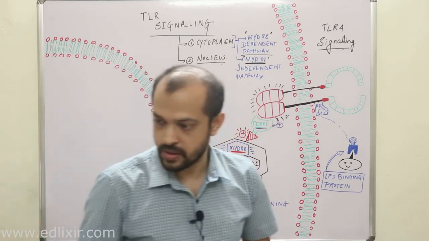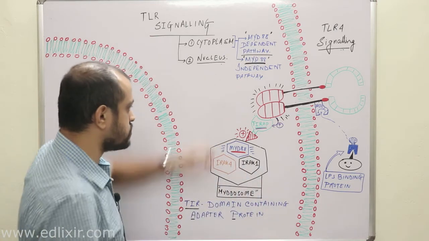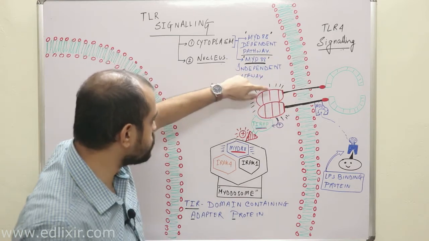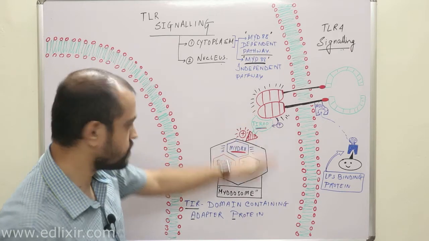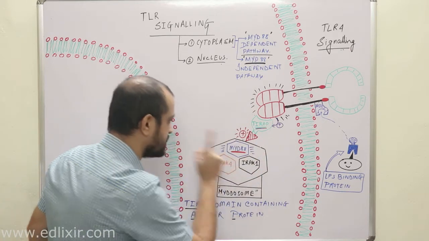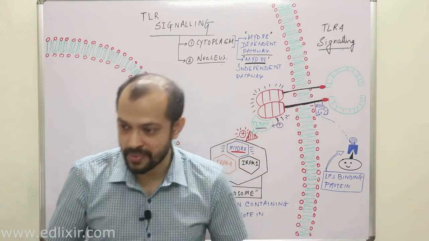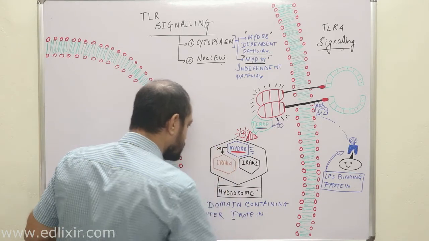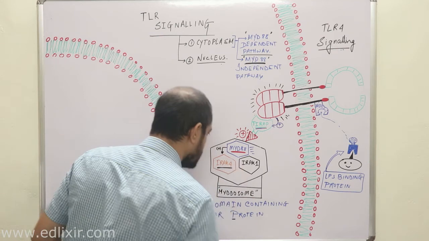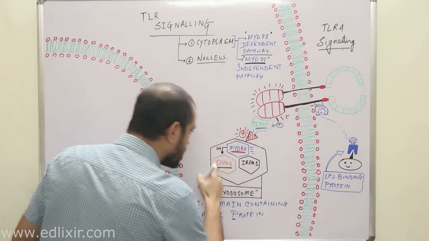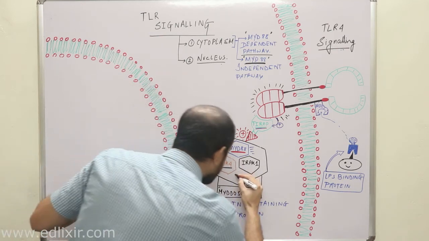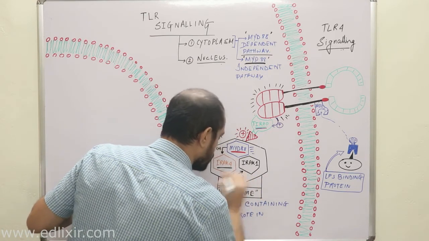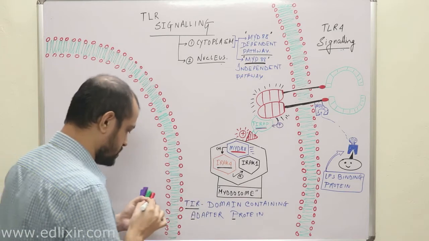So TIRAP is actually connecting the TIR domain with this myddosome, and activating MyD88. Now listen with all your attention. What will happen is this: after the activation, MyD88 will now activate IRAK4. Clear? MyD88 will now activate IRAK4, and IRAK4 will now activate IRAK1. Clear?